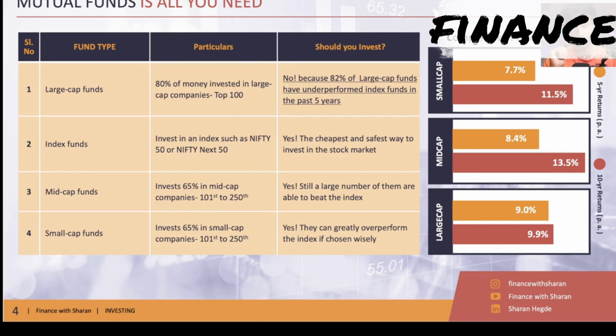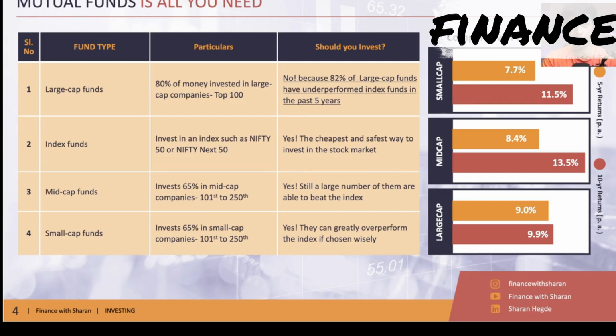Now, if a large cap fund's objective is to beat the index, and it's not able to beat the index over the past 5 years, then why are we investing there, giving so much extra money to them? They charge 1% of our money, whereas index funds, which are the next category, charge around 0.1%, 0.2%. So why not invest in an index fund? The large cap fund is anyway not able to beat the index. Why am I paying 5 times, 10 times more money to a large cap fund company for not even being able to beat the index? So the first lesson is: do not invest in large cap funds in India, because 82% of large cap funds are unable to beat the index.